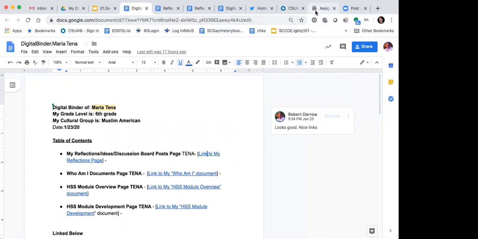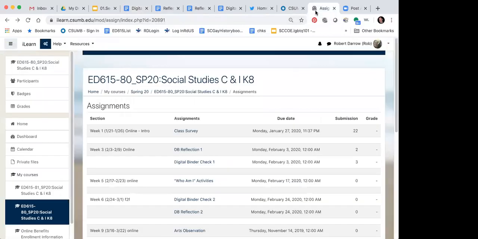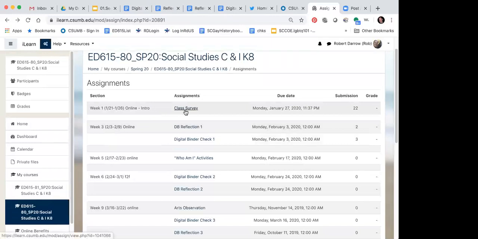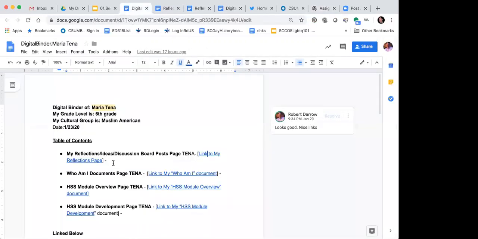And I'm clicking over into iLearn in the assignment area. You can see that week 1 is class survey, week 3 is discussion board reflection, and digital binder check 1. When Maria Tina turns in her digital binder check, the only thing she needs to make sure is that everything is linked here. Then across the top here, you want to highlight the URL.